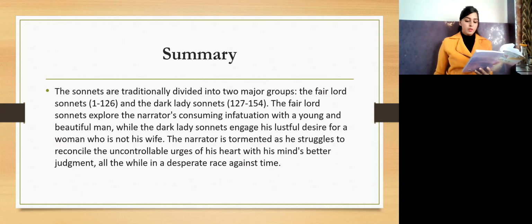Look in thy glass and tell the face thou viewest, now is the time that face should form another, whose fresh repair if now thou not renewest, thou dost beguile the world, unbless some mother. For where is she so fair whose uneared womb disdains the tillage of thy husbandry?